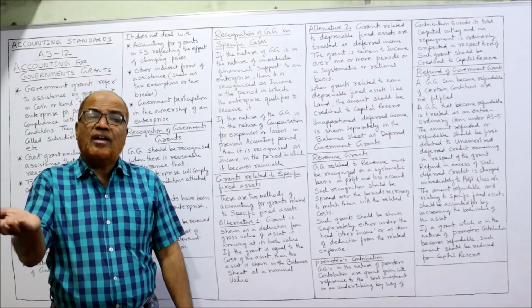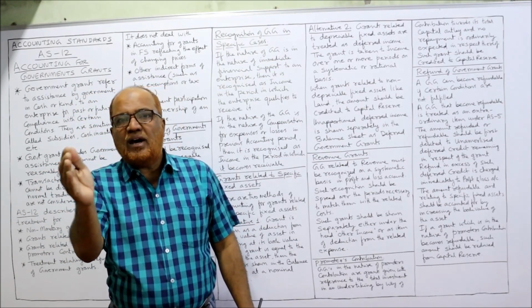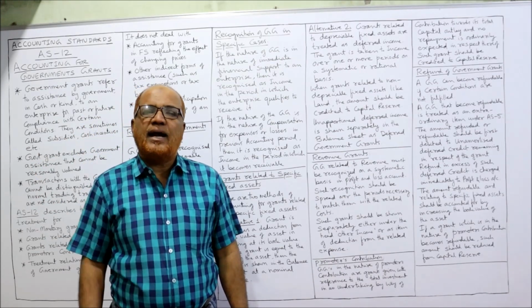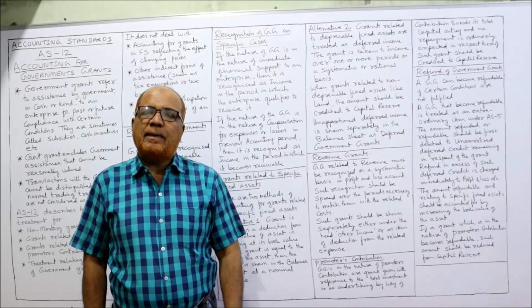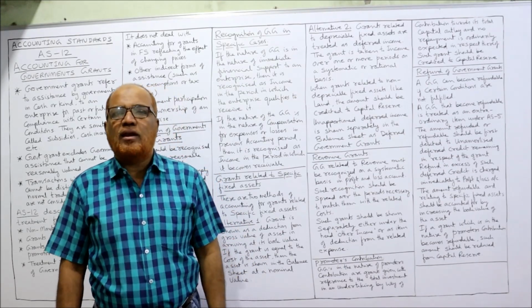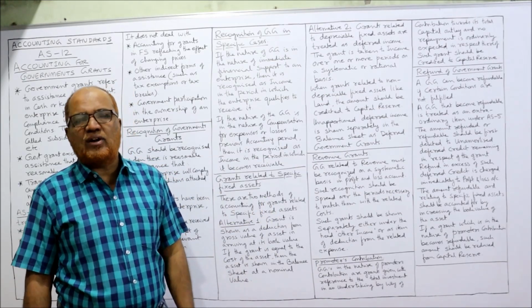Lastly, refund of government grants. Sometimes the government will give the grant, but the enterprise has not complied with the conditions. Then the government will take back the grant. That is called refund of grant. So what are the provisions regarding refund of grant?